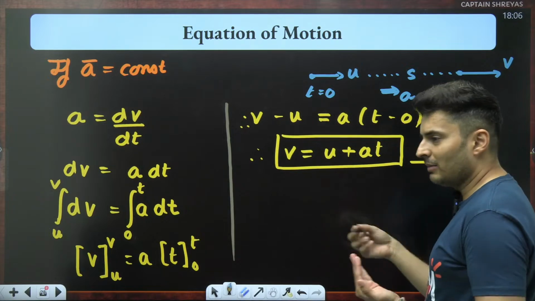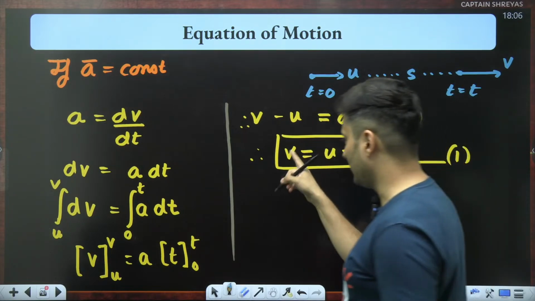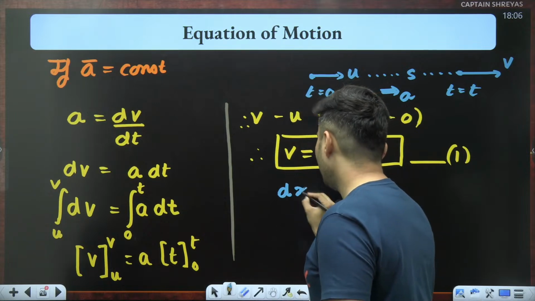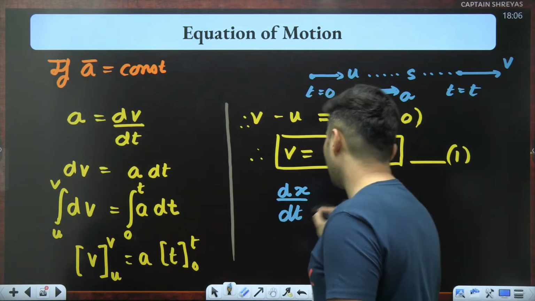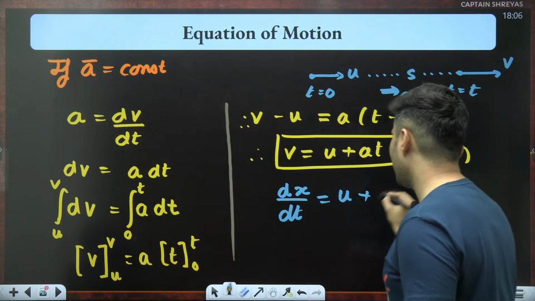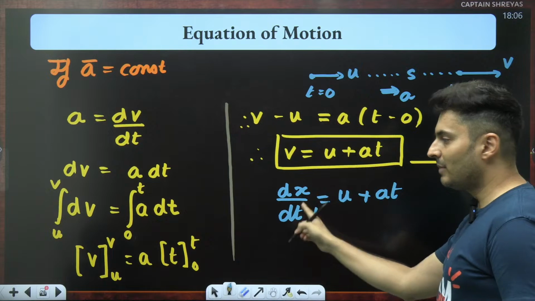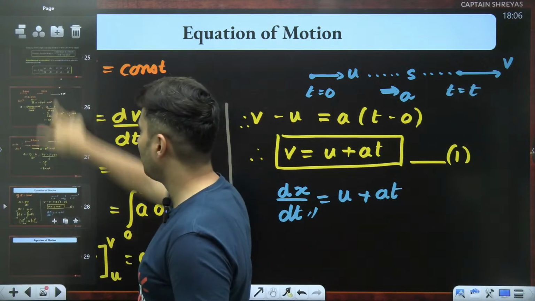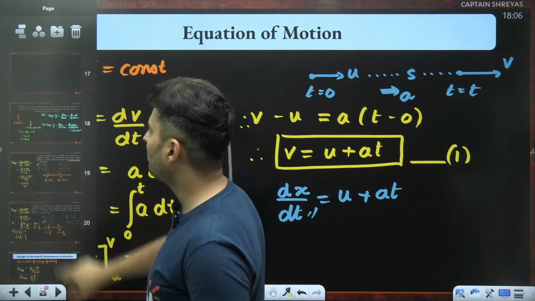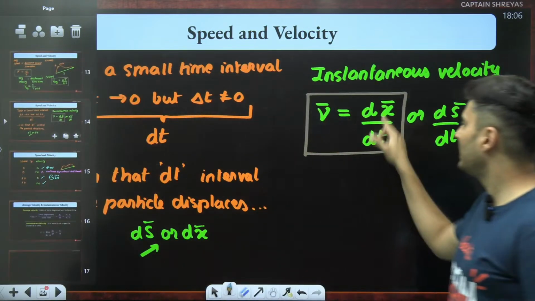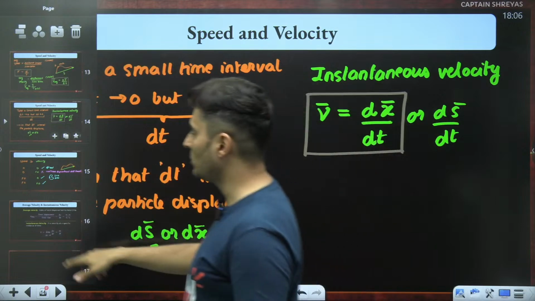Can I do something with displacement? Answer is yes. Velocity is nothing but dx by dt. So this is u plus at. Okay, I have replaced velocity with dx by dt. Remember, I just told you instantaneous velocity right over here. Where did it go? Yes, see over here, velocity is dx by dt, rate of change of position.